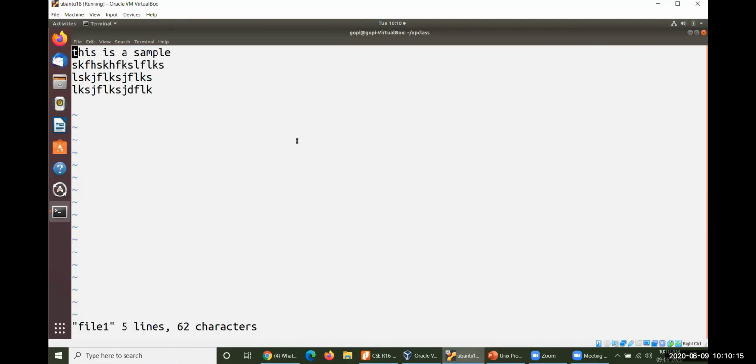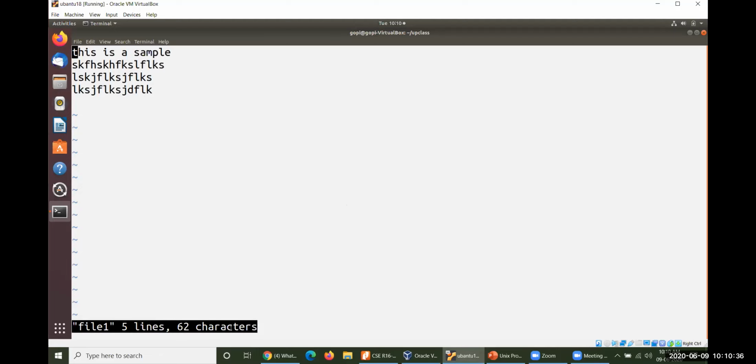Now it is non-editing mode. How can you tell whether it is editing or non-editing? You can see your file details, the name of your file, how many lines and how many characters there are, displayed in the status bar. Then you are in non-editing mode.